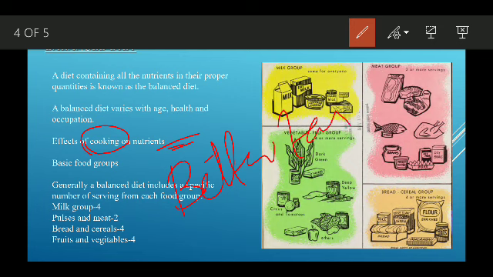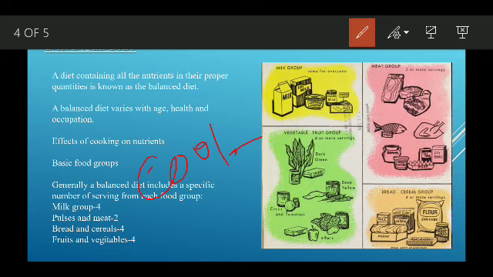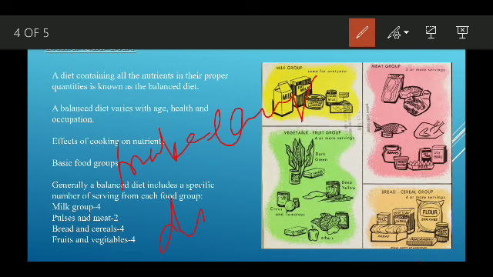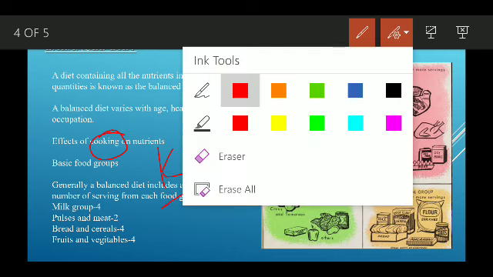Cooking of food also makes digestion easy. And when we cook food, it kills any harmful bacteria and germs, okay.